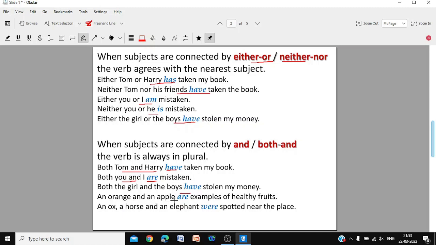An orange and apple are examples. An orange and an apple, the 2 things together. Orange, 1, apple, 1, so together 2 are examples. An ox, a horse, and an elephant were spotted. 3 animals, 1 horse, 1 ox, and 1 elephant. 3 animals were spotted. So if they are connected by and or both and, like both Tom and Harry, both you and I, it will always be plural. But if you have either or neither nor, then take the nearest subject.